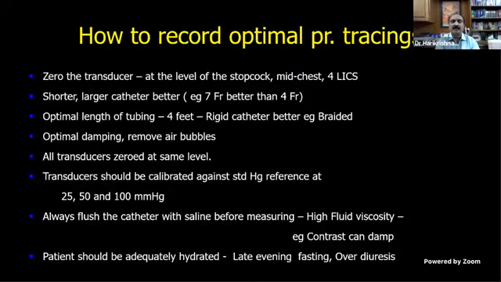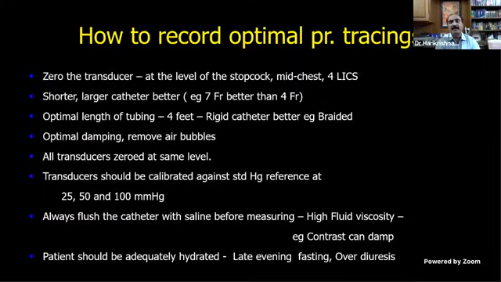And you should always calibrate the transducers using a mercury reference, ideally at 25, 50, and 100. Every month you should do it, ideally. And always flush the catheter with saline before measuring. For example, if you have contrast in the system when you measure the pressure, because of the high fluid viscosity, it can damp the pressure. It will give a falsely low systolic pressure and a high diastolic pressure.